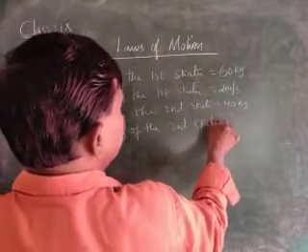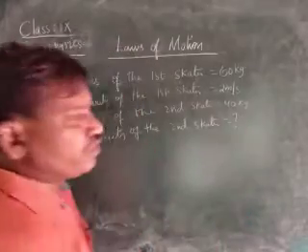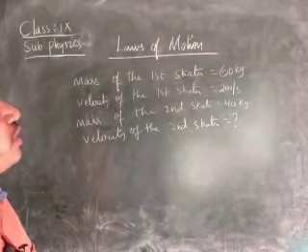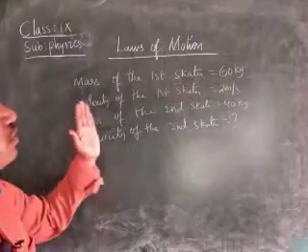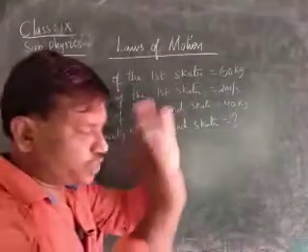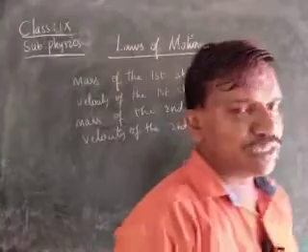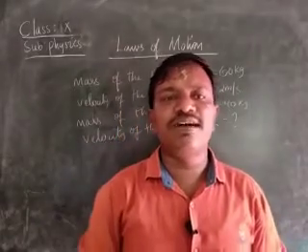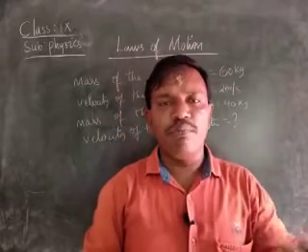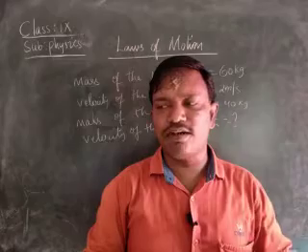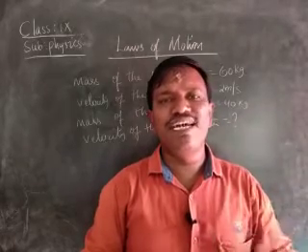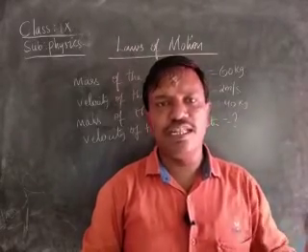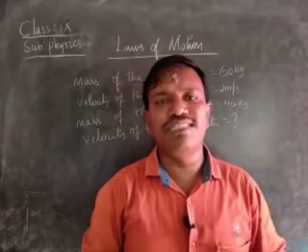Okay, children. Normally we know that two persons pushing each other are pushing in opposite directions. According to Newton's third law, if a force is acting upon any body, the same force is acting upon the other body equally, children, but in the opposite direction. Here the net force acting on them is equal to 0, children.